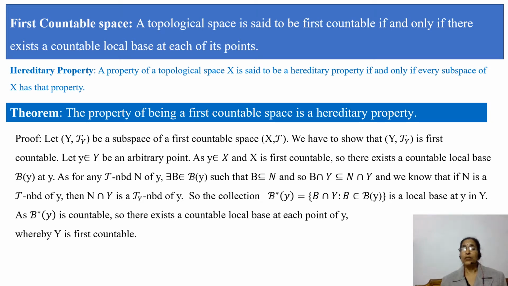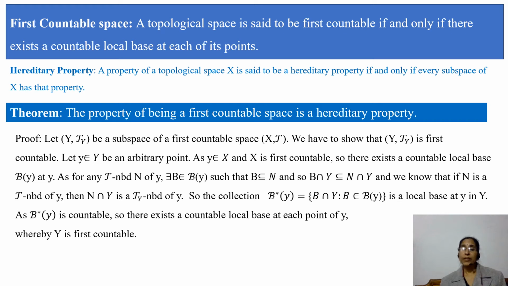Since Y is a subset of X, y also belongs to X, and since X is first countable, there exists a countable local base B(y) at y. For any T-neighborhood N of y, there exists a member B in the local base B(y) such that B is contained in N, and so B intersection Y is contained in N intersection Y.